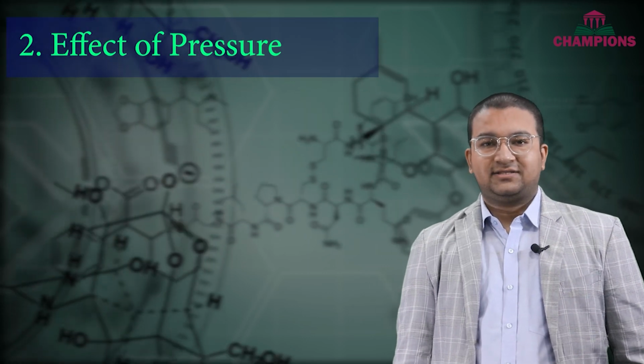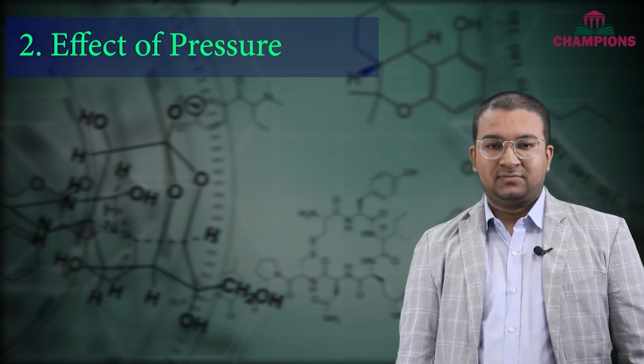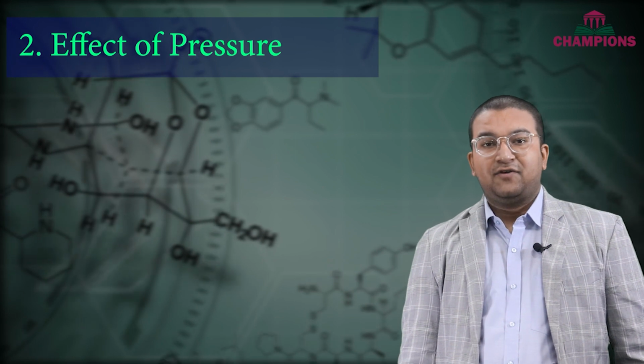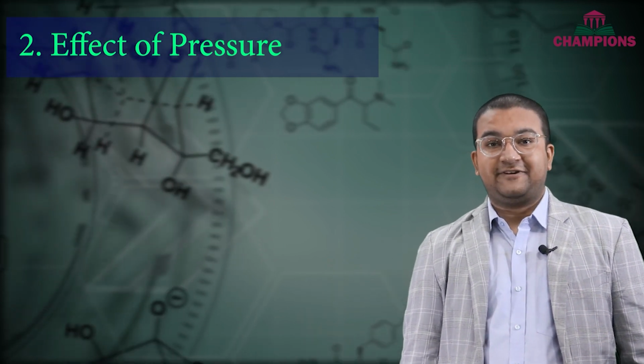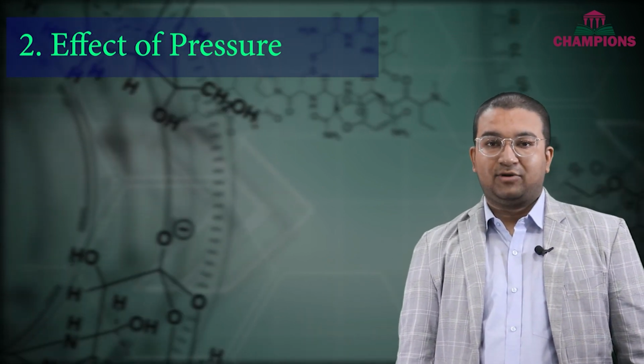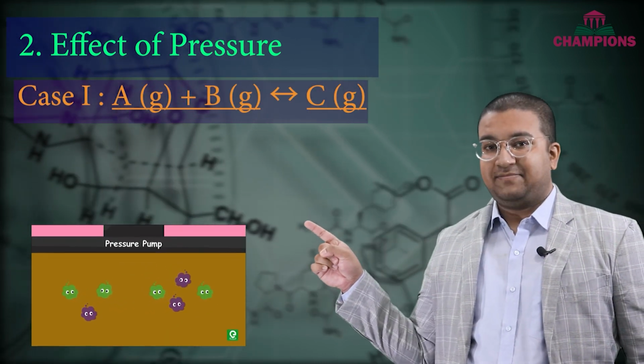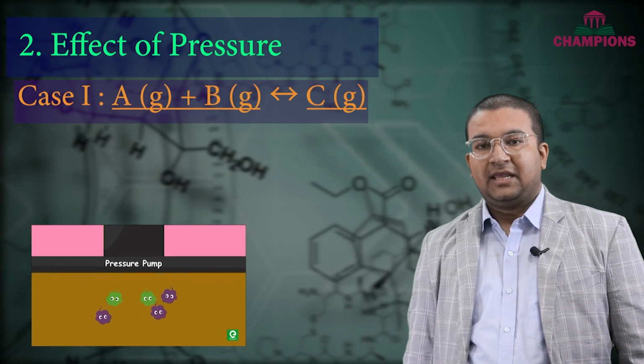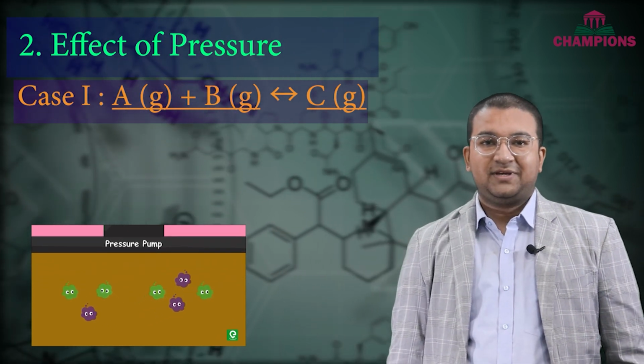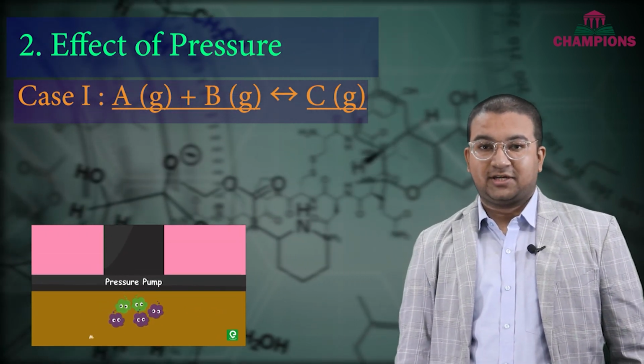Now let's try to understand the effect of pressure. To understand the pressure effect, we have to distinguish between three different cases of reactants and products. In the first case, we have a reaction which is A plus B equals C. In this reaction, A plus B are the reactants and C is the product.